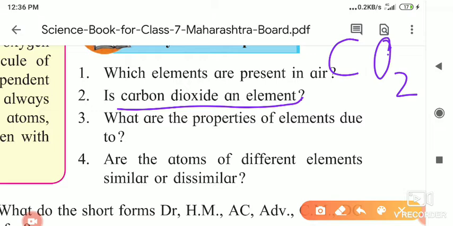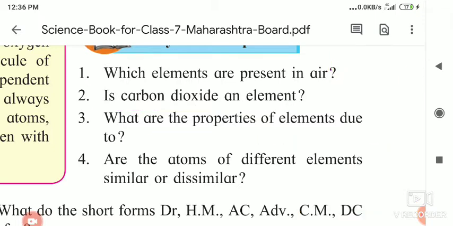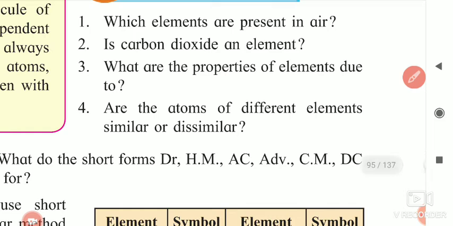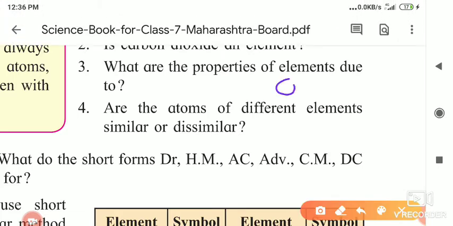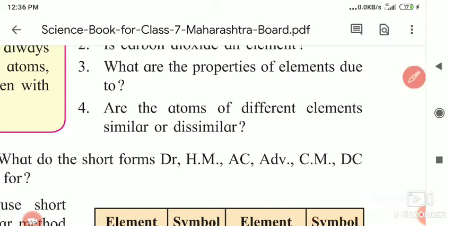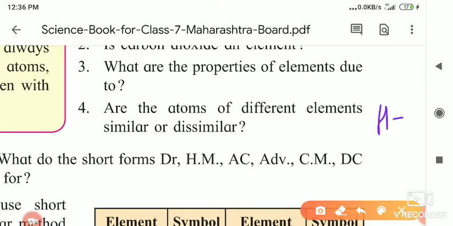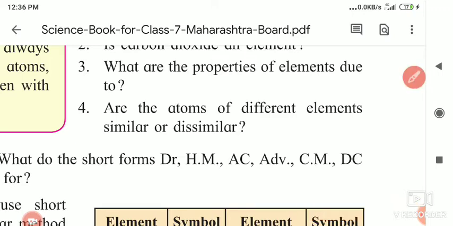It is not an element. What are the properties of an element? Because elements are made up of only one type of substance, they are called elements. Are the atoms of different elements similar or dissimilar? Suppose this is a water molecule. A water molecule has one oxygen and two hydrogen atoms. If we discuss hydrogen, two hydrogen atoms come together and form a molecule. So the atoms of different elements are not similar, they are dissimilar.